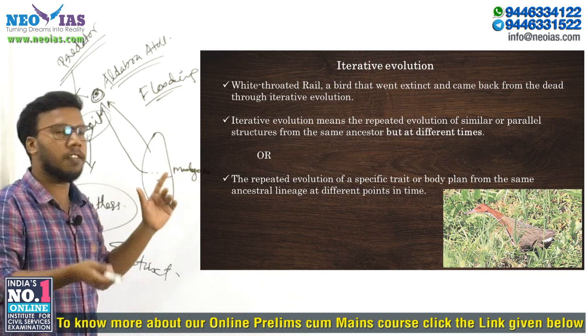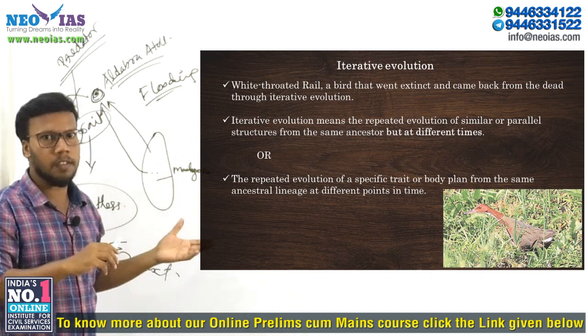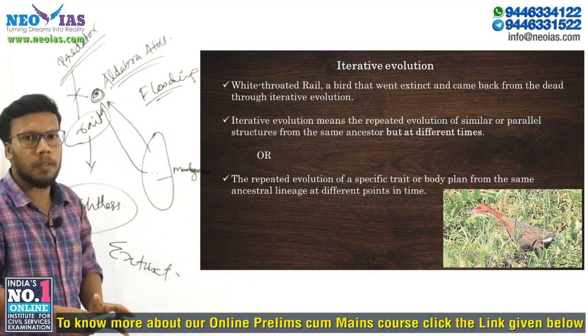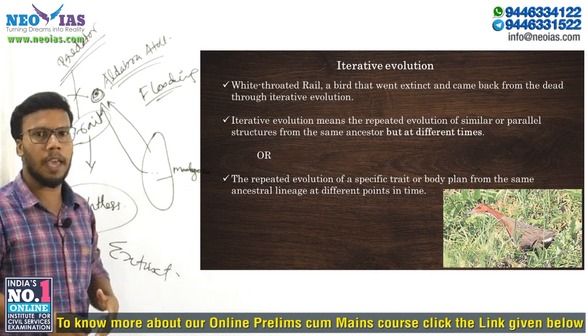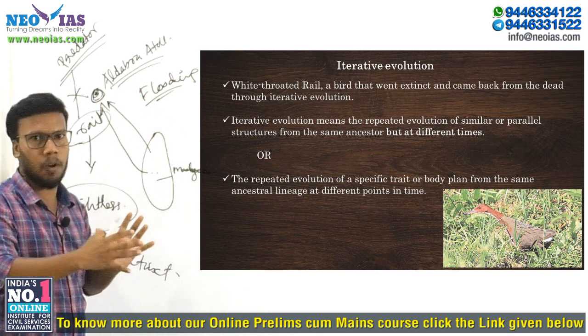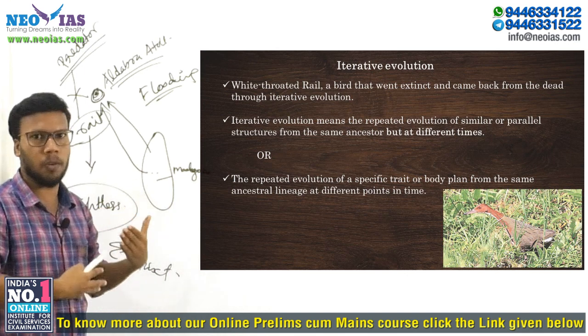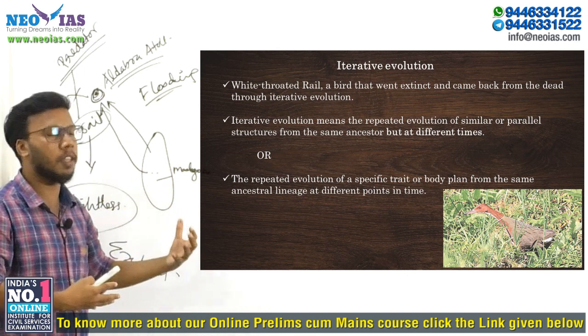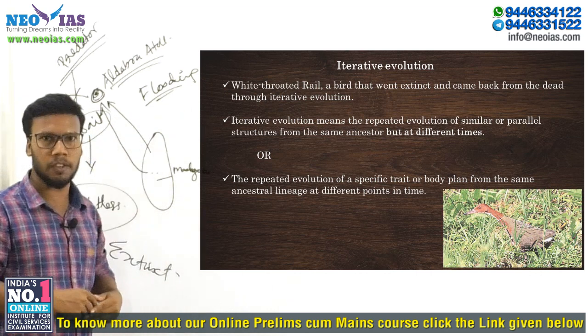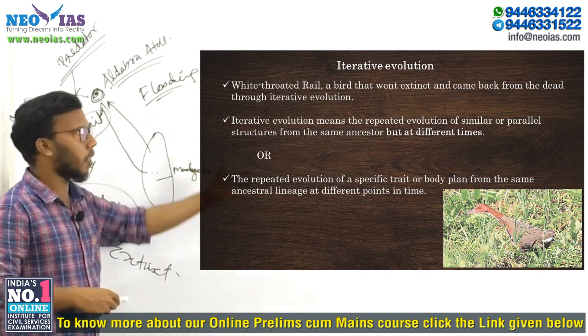By doing research, scientists came to know that these two, the modern white-throated rail and the older one, both have the same physical appearance, and neither has flight capacity. Thereby they concluded that both happened due to iterative evolution. So this entire process is called iterative evolution.